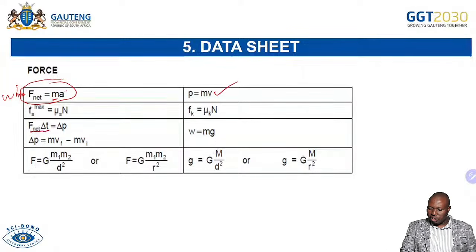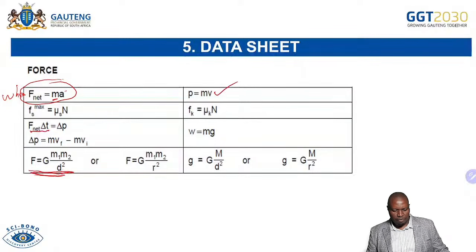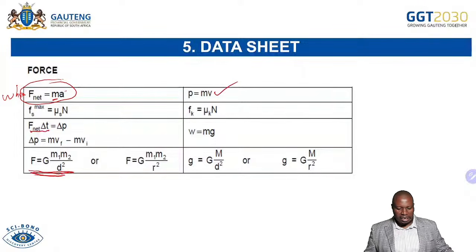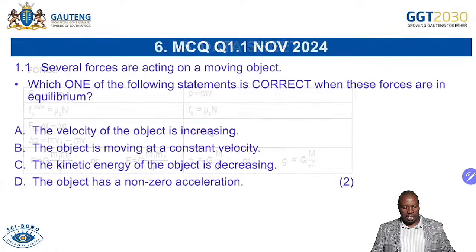You can see your Newton's law of universal gravitation as well. You remind yourself of all of those there. So the datasheet is your friend. It's where you go, even when you are dealing with some of the definitions, some of the laws, the datasheet will help you to answer those types of questions.